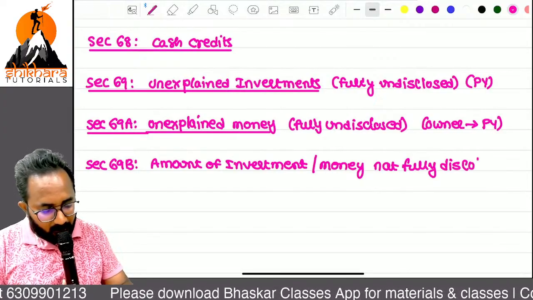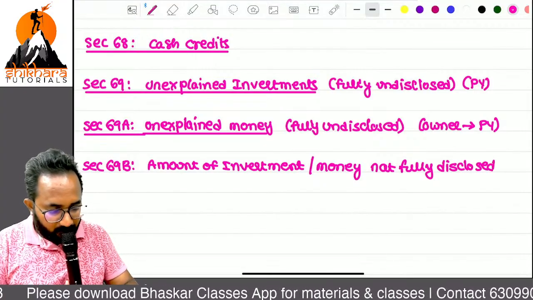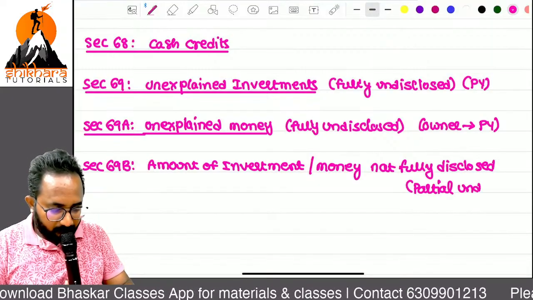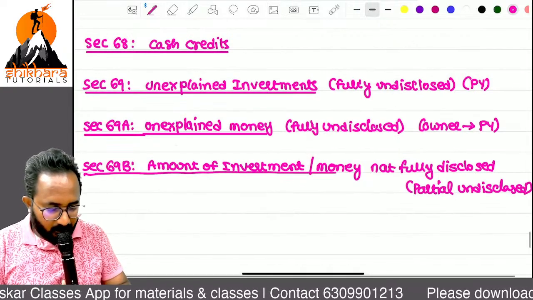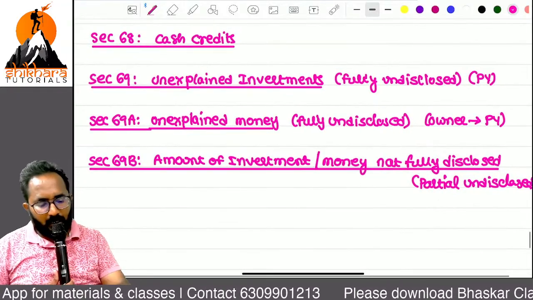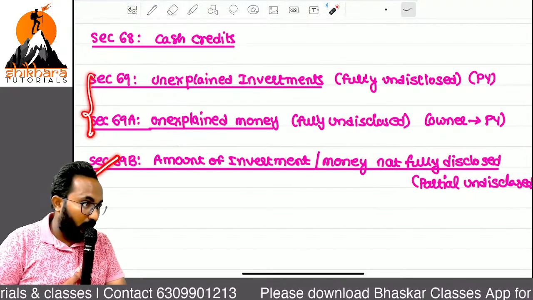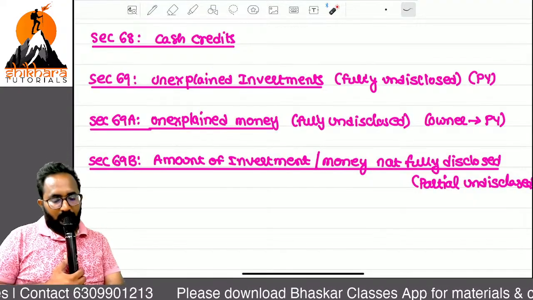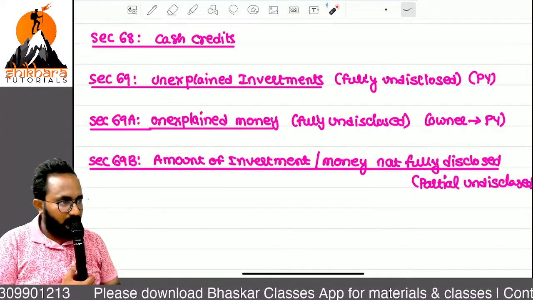Not fully disclosed means, in simple form, partially undisclosed. Clear up to now? Here, in the earlier sections, the total amount is treated as undisclosed. Here only the excess amount is treated as undisclosed. Excess means the value of investment minus the value recorded in the books of account; only the remaining is undisclosed.